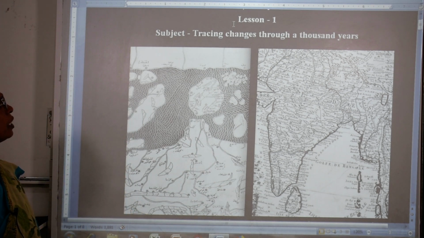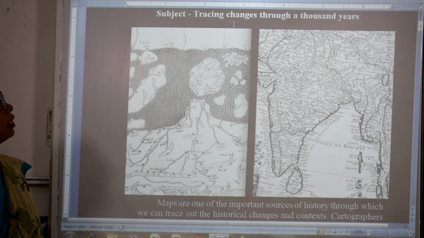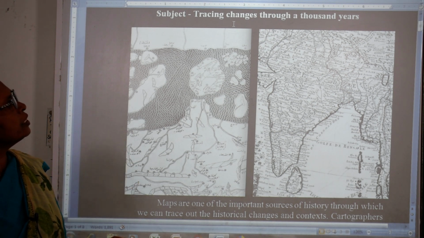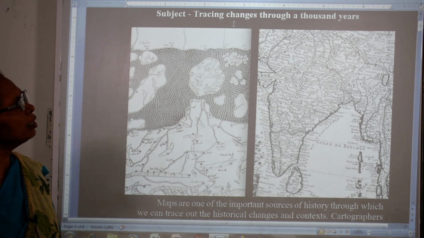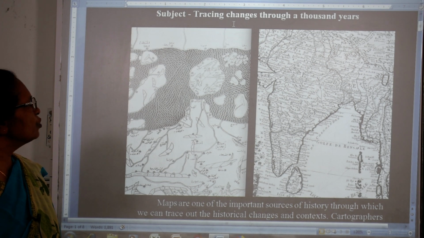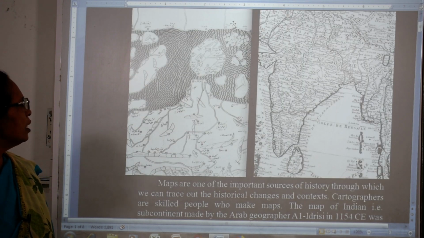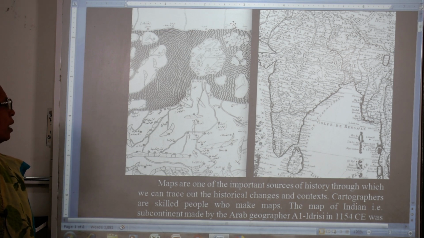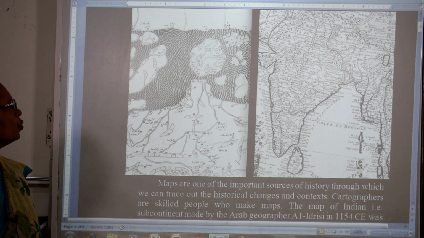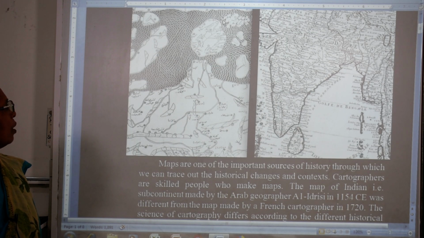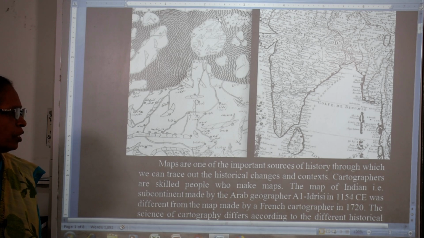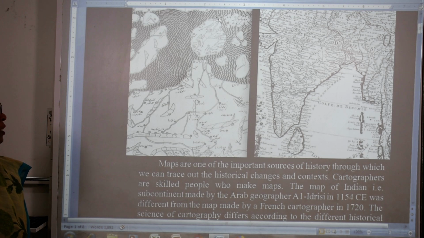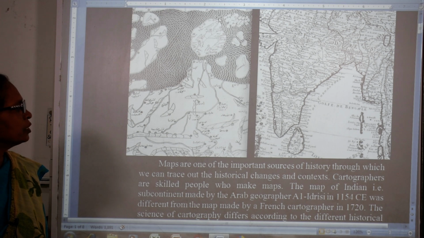Now, you can see the chapter itself, Tracing Changes through 1,000 years. Now students, there are two maps here. Can you see? There are two maps, and there is a lot of difference in these two maps. Maps are one of the important sources of history through which we can trace the historical changes.